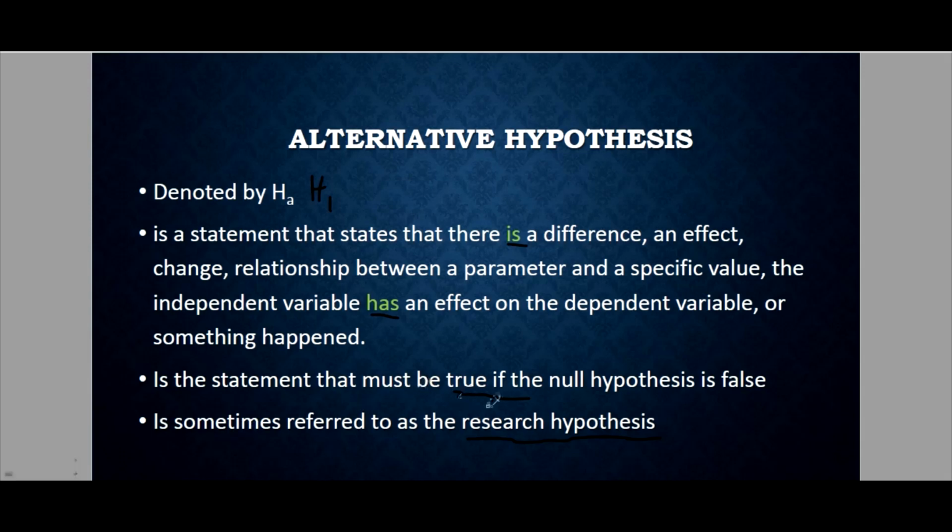So that falls now on the alternative hypothesis, because it has a different effect from the existing one. So that is your goal, it must be more significant or more effective than Biogesic. So that is an example of a research hypothesis which falls as our alternative hypothesis.